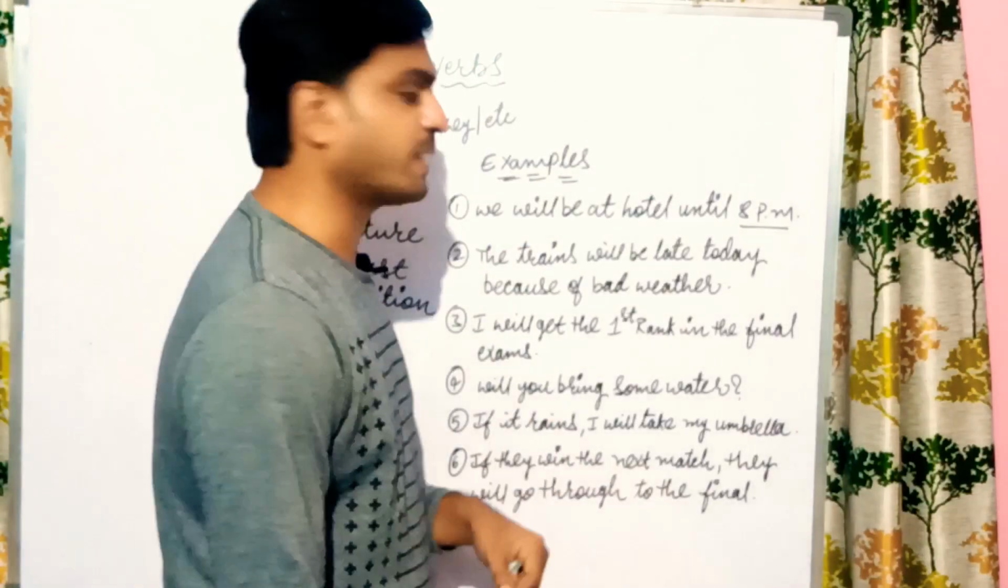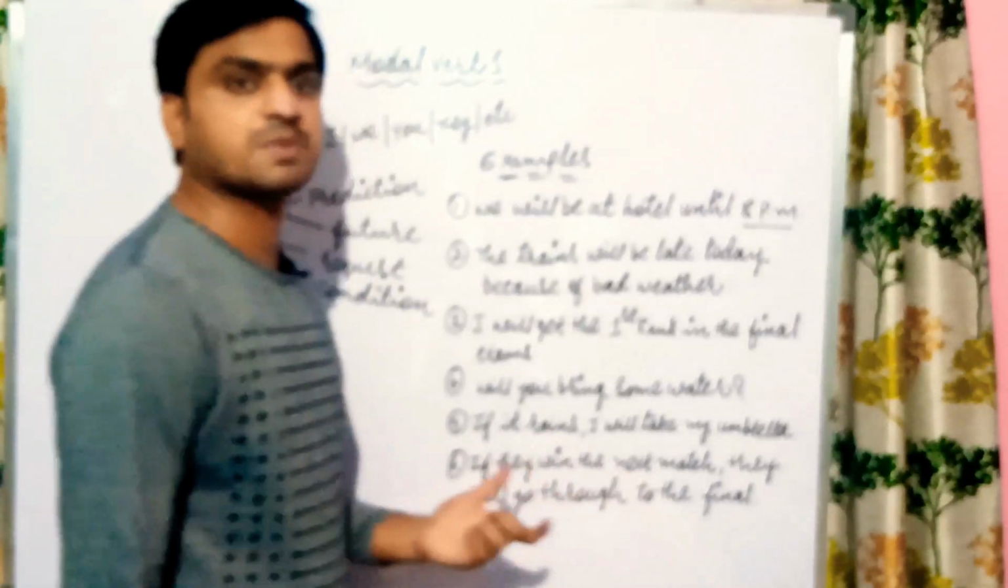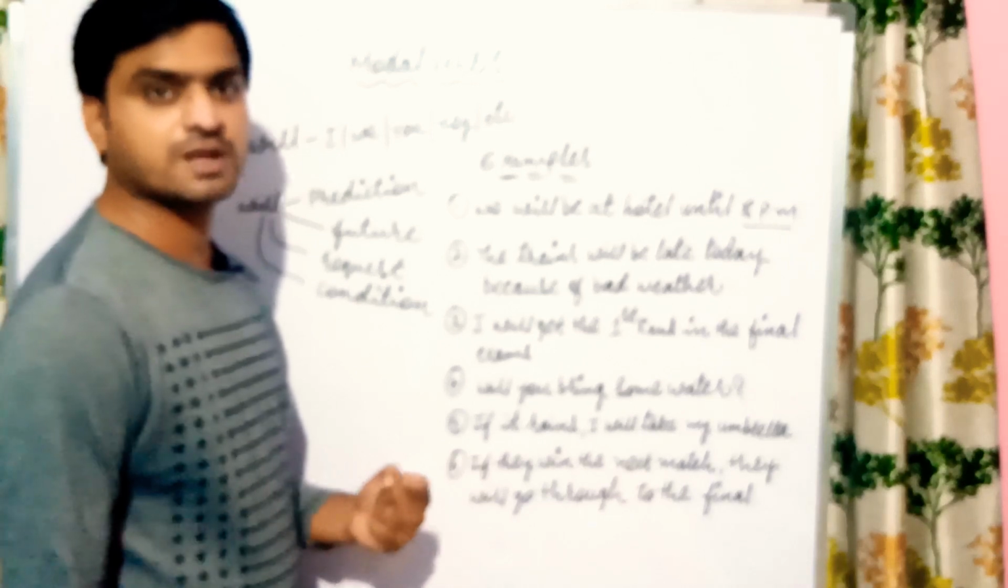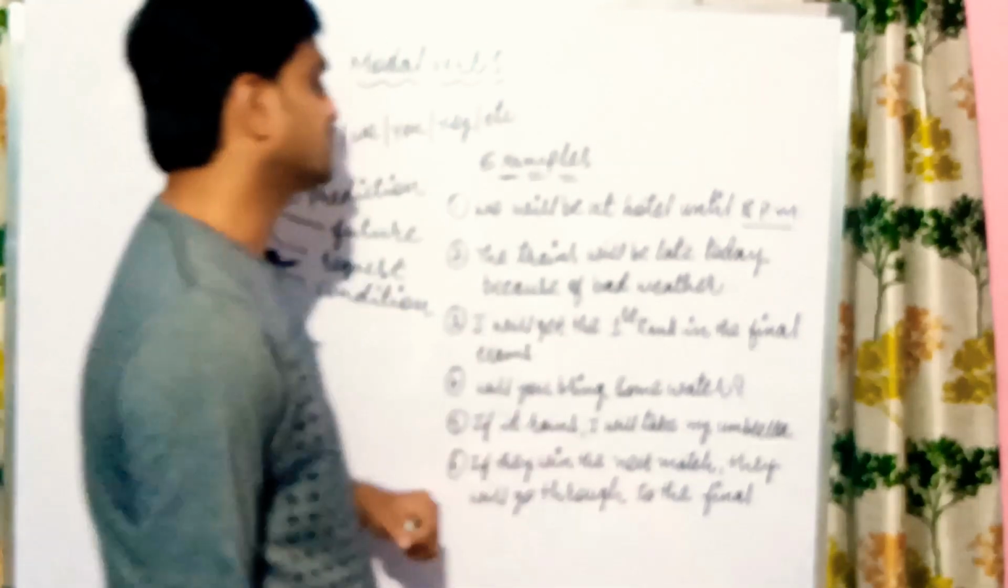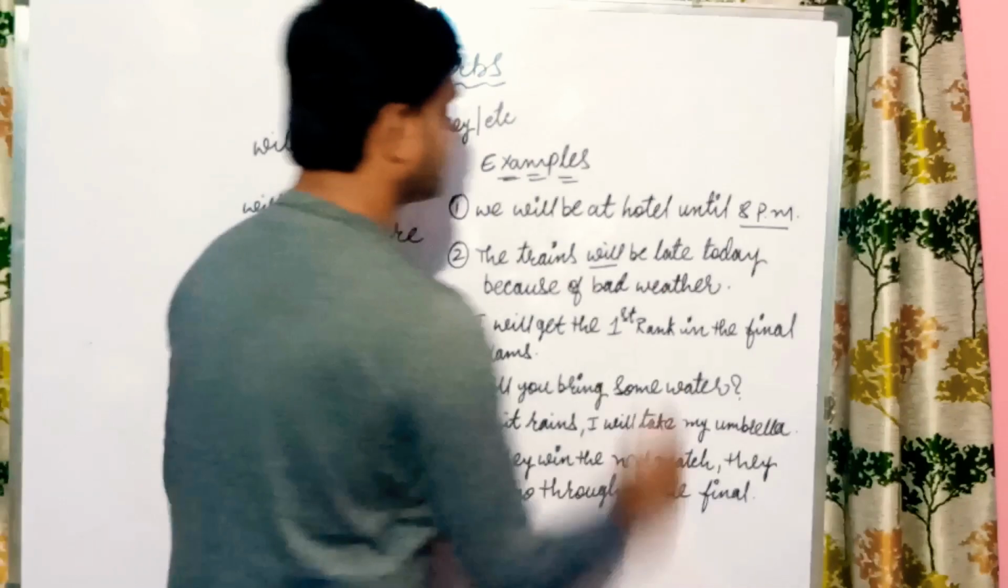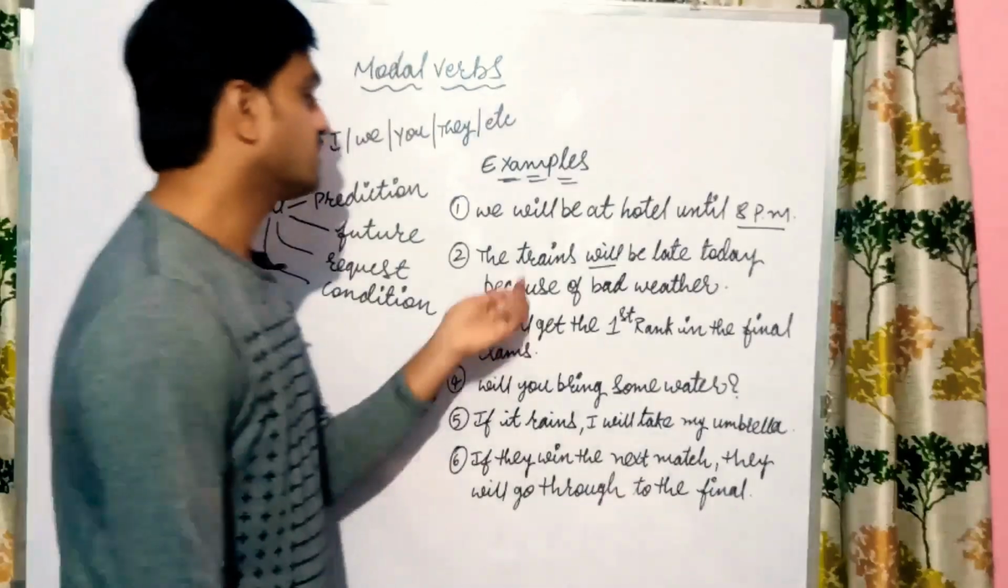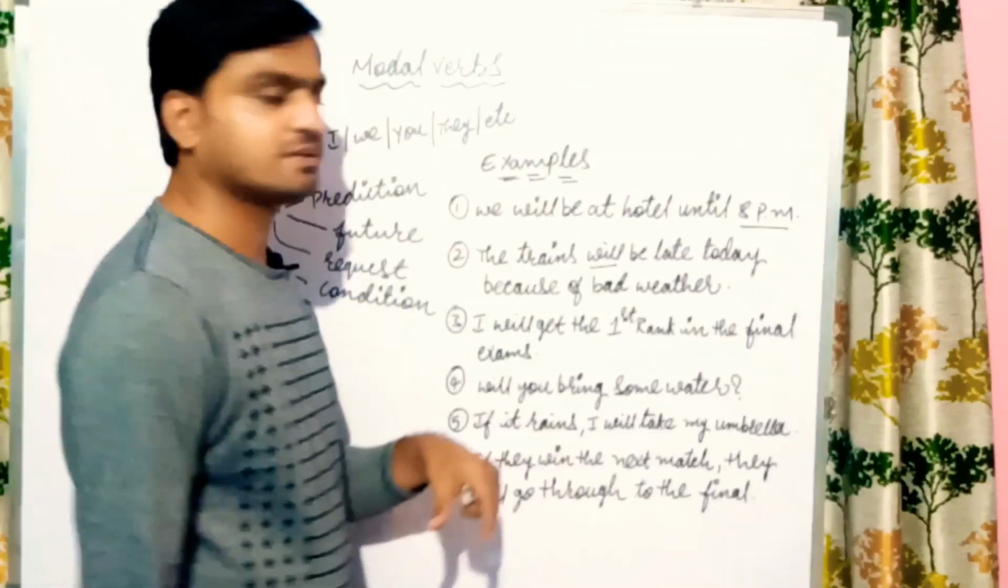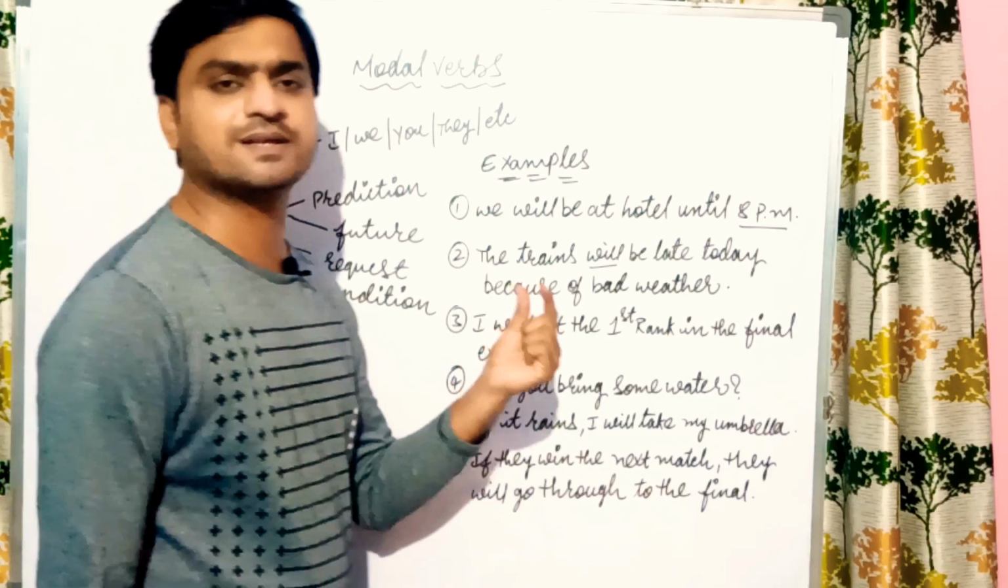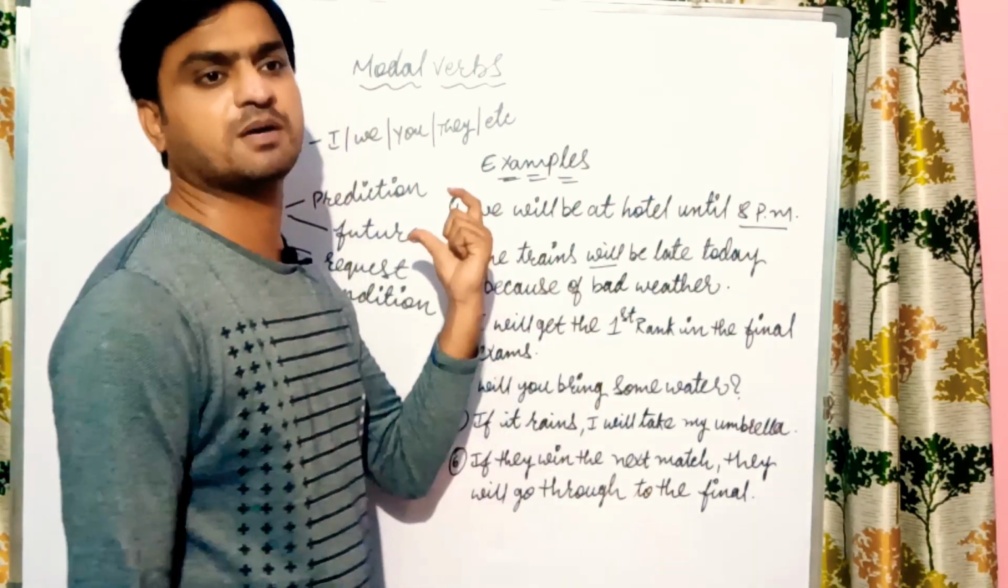And you are expecting that trains might be late. Okay, trains might be late. So that's why here will is used. Okay, the train shall be late today? We can't say, it is not exactly right. Why? Because just now we completed shall.